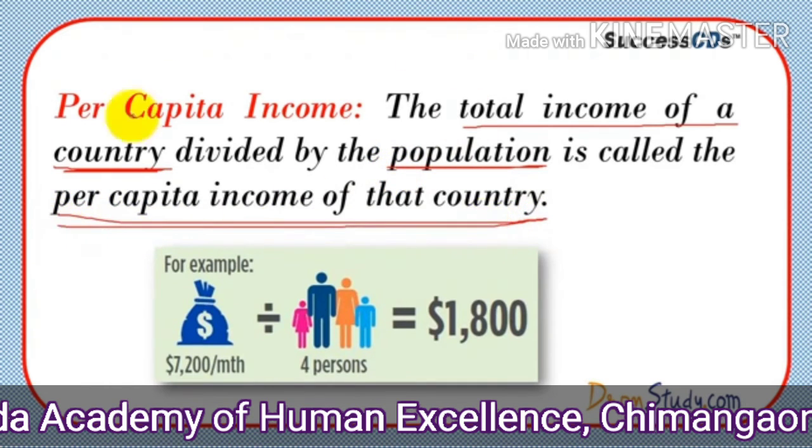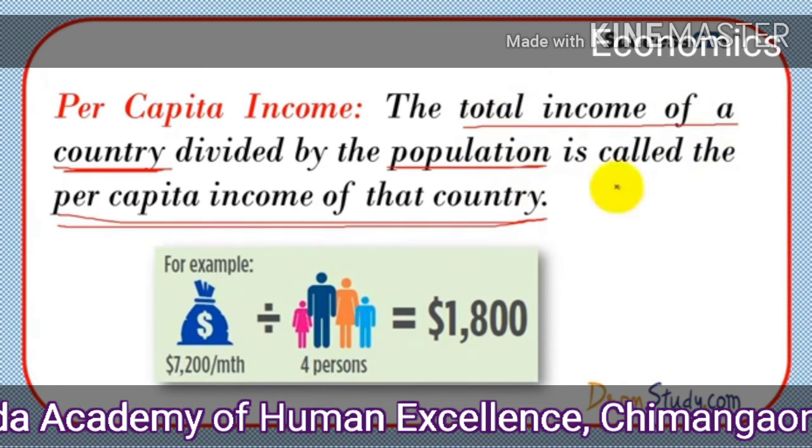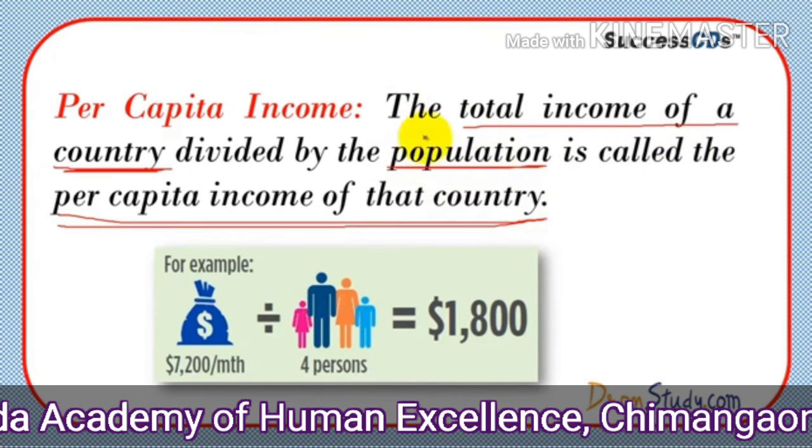In this diagram also you can see, for example, $7,200 per month divided by 4 persons, the population, is equal to a per capita income of $1,800. So this is the most important thing.